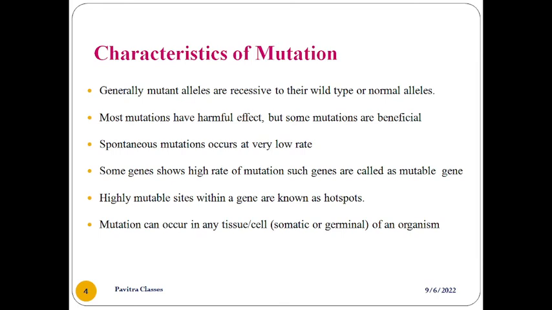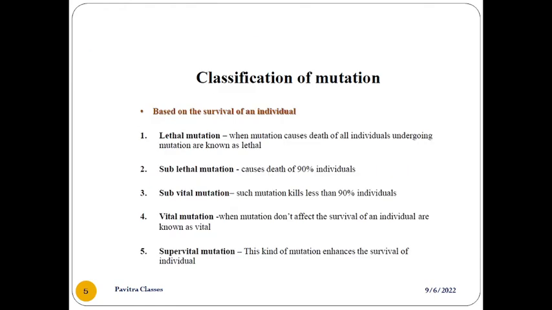Some genes show a high rate of mutation. Such genes are called mutable genes, which very eagerly undergo mutation. Highly mutable sites within a gene are known as hotspots. So the area in a gene where the genetic code is very quickly getting mutated is called a hotspot. Mutation can occur in any tissue, any cells or any organism. These are the characteristics of mutation.